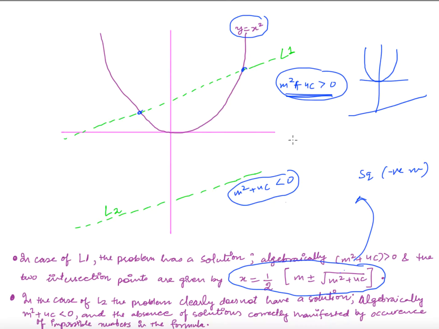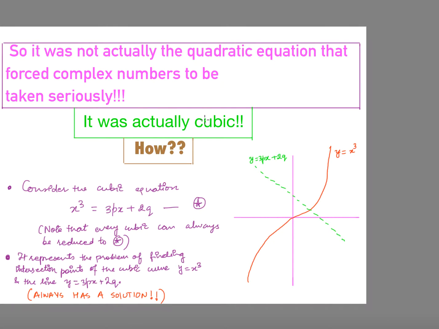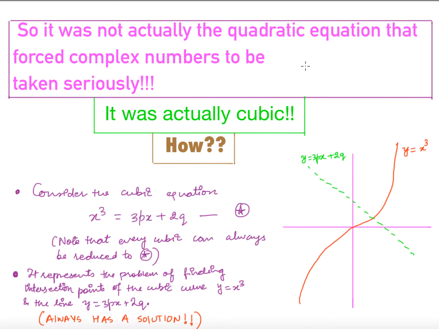So basically this is not the quadratic equation we were solving which leads to these complex numbers. Obviously complex numbers appeared when we were solving quadratic equations, but they were rejected because there was no geometrical interpretation that these numbers should exist, right? So it was not actually the quadratic equation that forced complex numbers to be taken seriously. Of course, the first time complex numbers appeared was when we were solving quadratic equations, but soon after seeing such numbers, they were discarded because there was no geometrical interpretation.